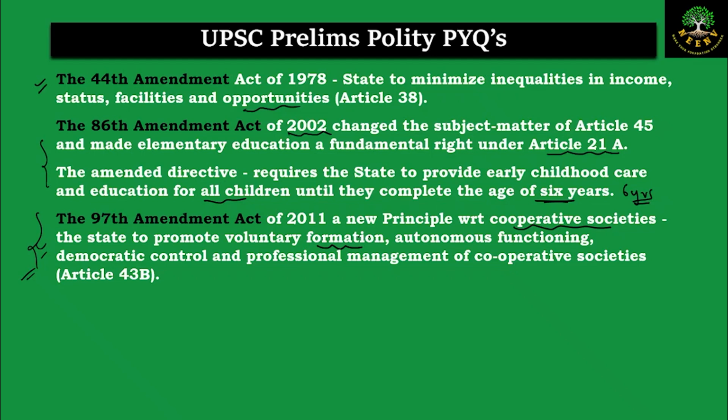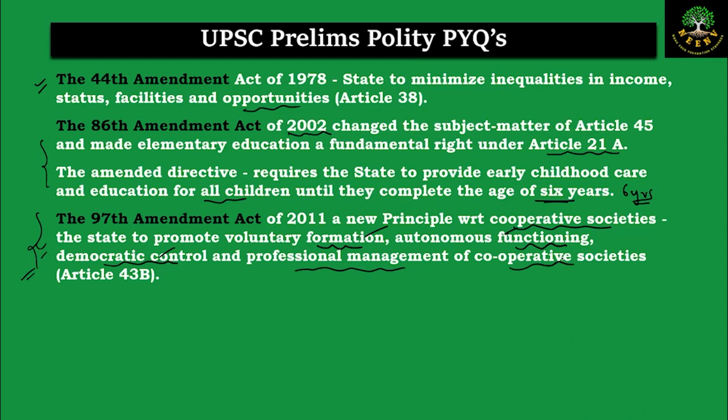Once it is formed, then it is about the functioning of the societies. And when it is functioning, how it should be democratic control. And later on, because the people may not have the technical expertise to control the organizations, they also need the professional management. So it is about the formation, functioning, democratic control, and the professional management of the cooperative societies.